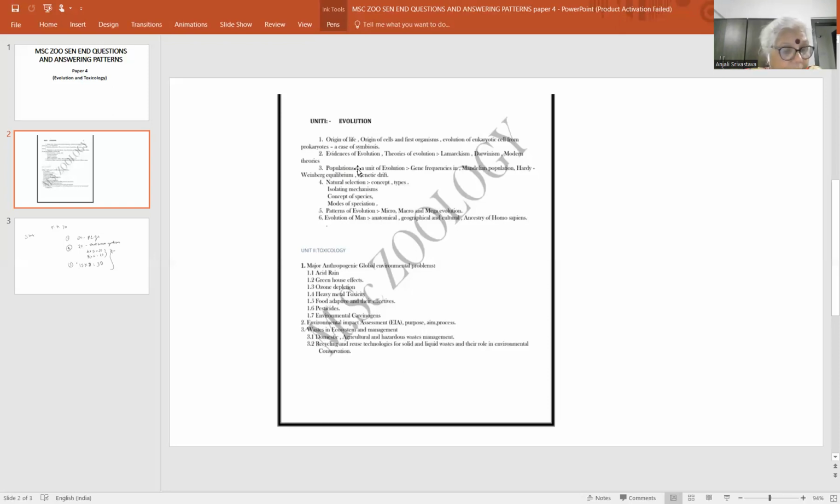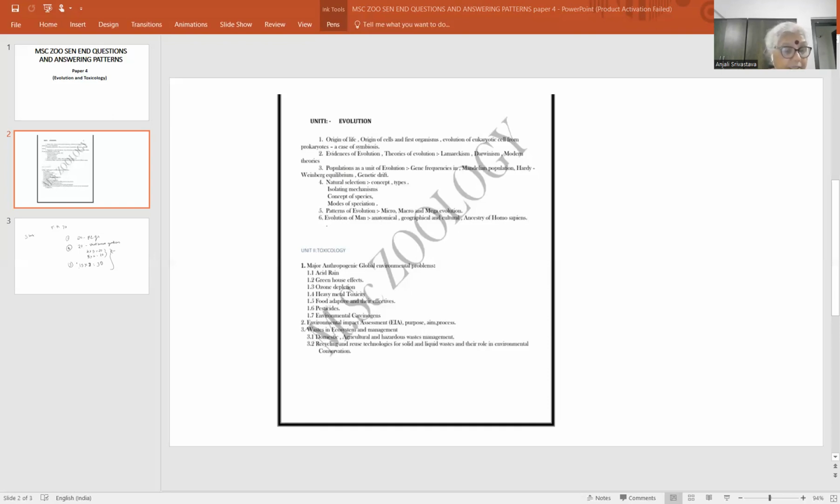Then are the symbiosis and evolution of eukaryotes, that is the endosymbiosis theory, first cell and community metabolism. Then evidences of evolution, this is another subtopic in which you can have a number of short answer questions like ancient organism remains, that is the fossils.